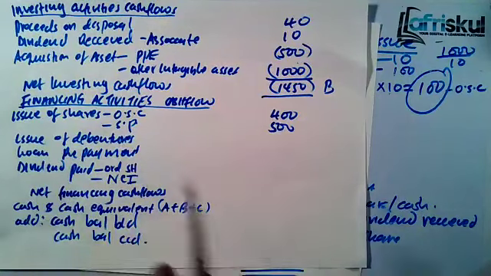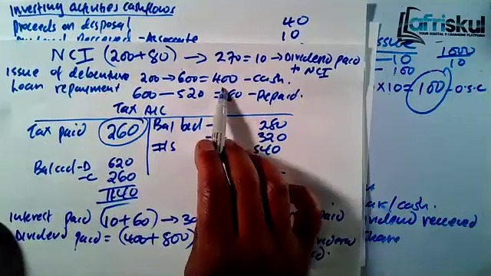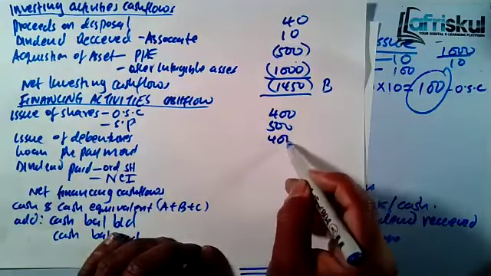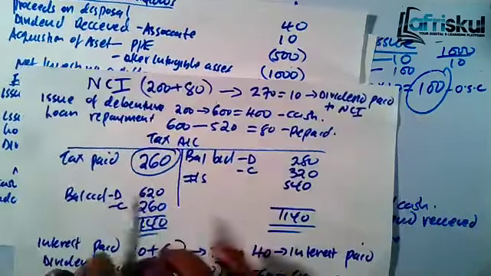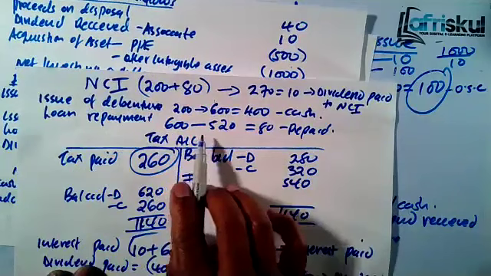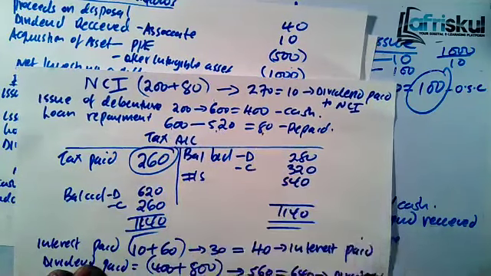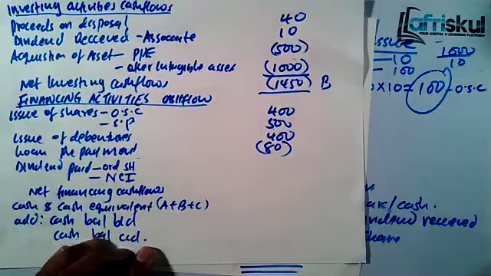Then we have issue of debentures. From the workings, we had the issue of debentures here, which was 400. So we add 400. Loan repayment, we paid a loan. The loan moved from 620 to 520. So we paid 80. Since we paid, that's a cash outflow.